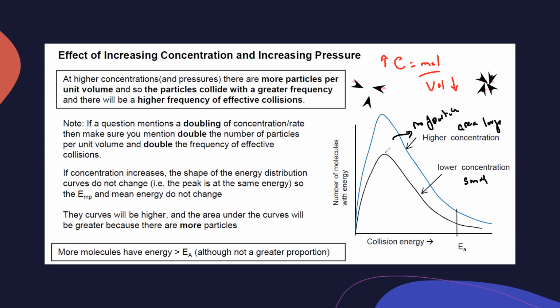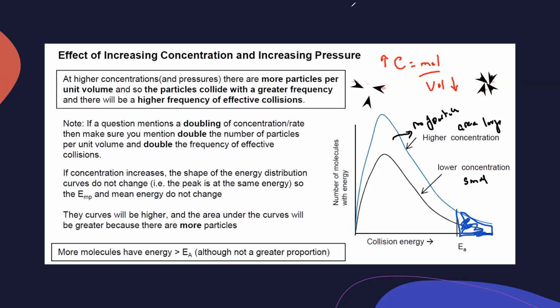The shape of the graph, the average energy, the most probable energy, all the values are the same. The only difference is the number of particles in a unit volume. And as the number of particles in a unit volume changes, the number of particles which have energy more than or equal to the activation energy will also change. So as you can see, at a higher concentration, there is a greater area of particles with energy more than activation.